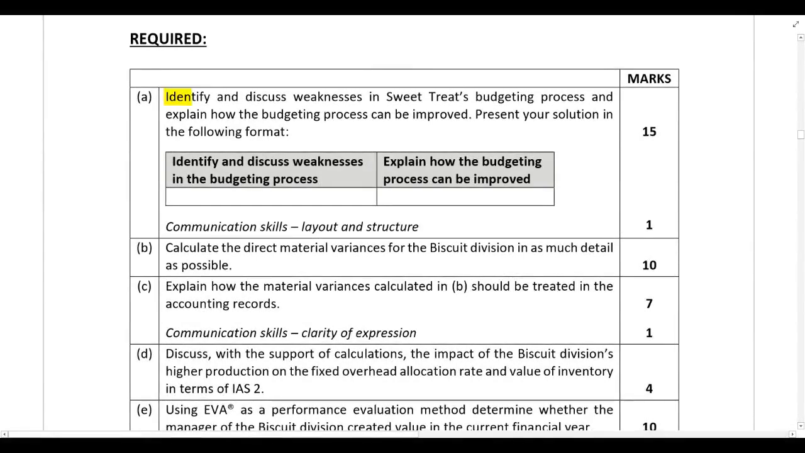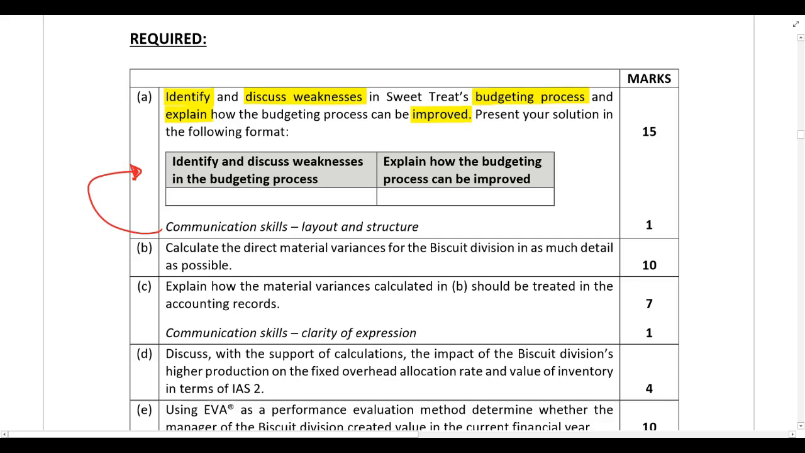A. Identify and discuss weaknesses in Sweet Treat's budgeting process and explain how the budgeting process can be improved. Present your solution in the following format. All right, so you can see you need to present your answer in a table format, and in the first column you need to identify and discuss the weaknesses in the budgeting process, and in the second column you need to explain how the budgeting process can be improved. Then you'll see there's 1 mark available for communication skills, and that is awarded for layout and structure. So the communication skill mark is awarded if you present your answer in the tabular format as per the required.